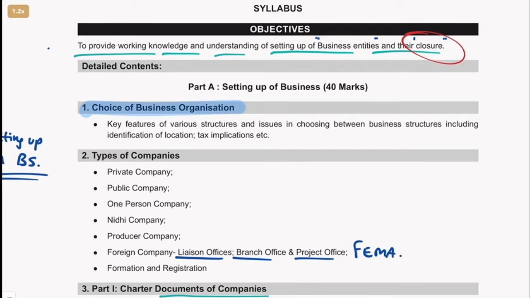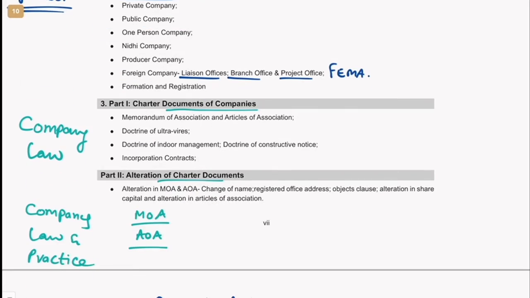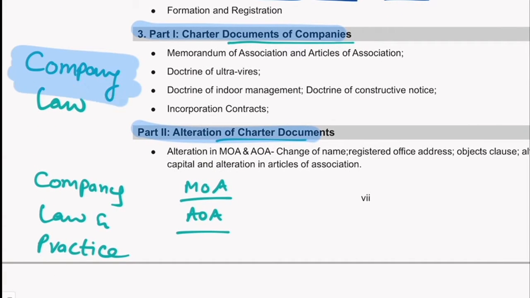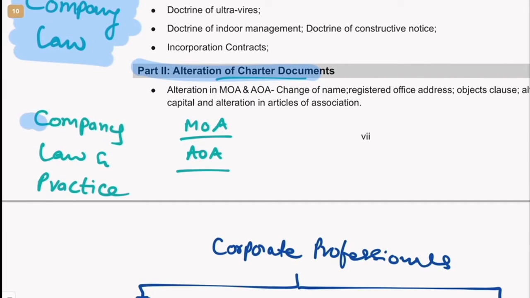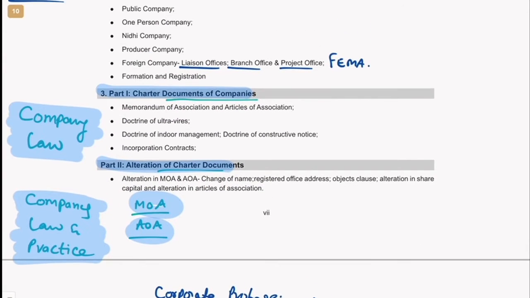What is the choice of business entity? Then you had the different types of companies. Then we had charter documents, that is the alteration of the MOA and AOA. Now these things have been moved to company law of the new syllabus. That subject is called Company Law and Practice. Alteration of MOA, AOA, these things have been moved over there. So you need to please understand that.